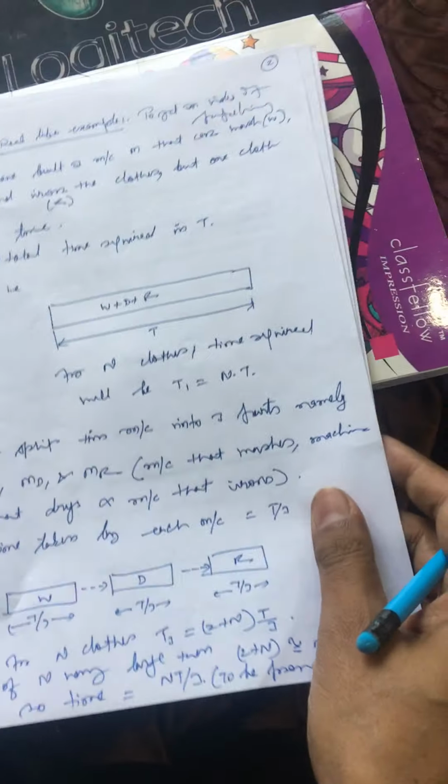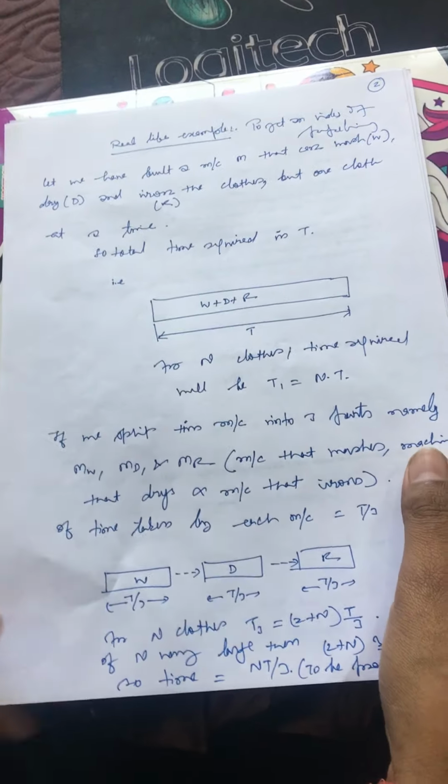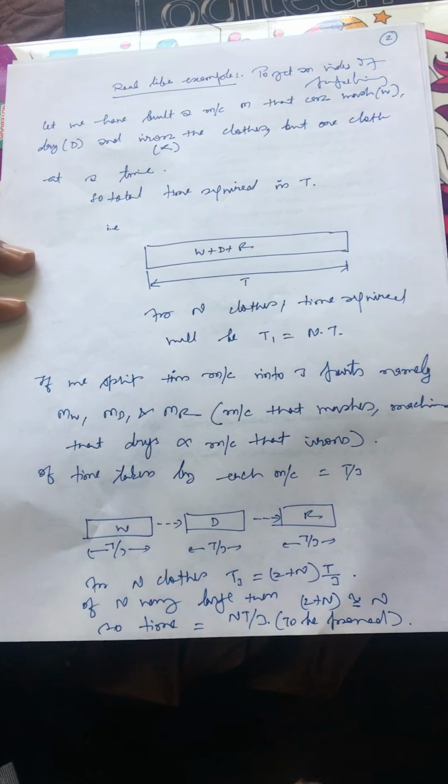I can also explain the concept of pipelining with a real life example. Let me take the case of a washing machine. In the case of a washing machine, in general, we perform three operations. We are washing the clothes, we are drying the clothes, and we are ironing the clothes. That means all these three operations we are performing.